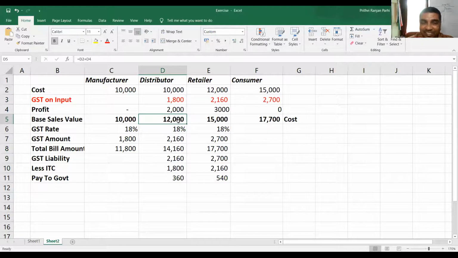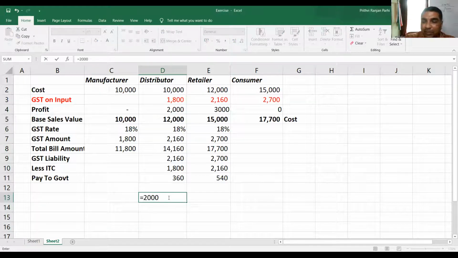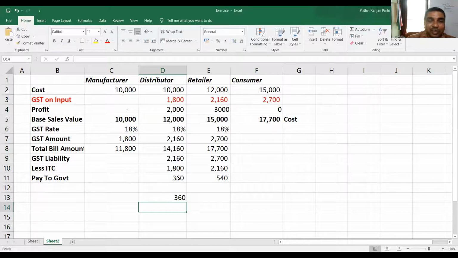Yes or no? Are you agreeing or not? Yes, sir. If he is making a value addition of 2,000 rupees, he will pay GST on 2,000 rupees. So GST on 2,000 rupees is equal to 2,000 rupees into 18%. You see 360 rupees, that's what he is paying. So therefore, you say effectively it is a tax on value addition. But how is it implemented? You pay the full duty liability on the value of supply, but you can avail ITC. Effectively, you will be paying 360 rupees, which is the tax on value addition.